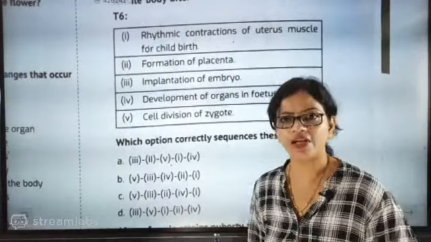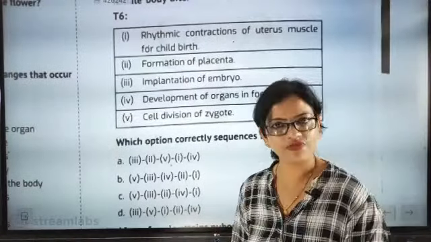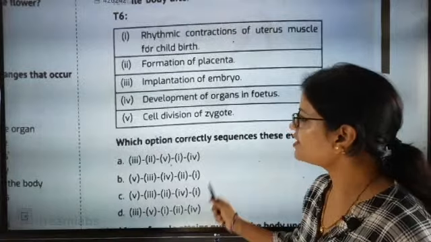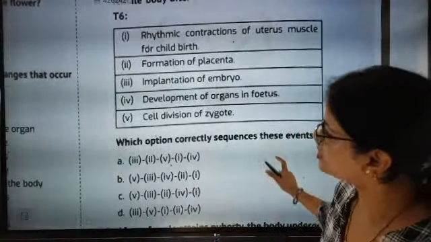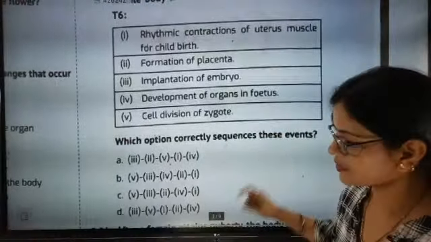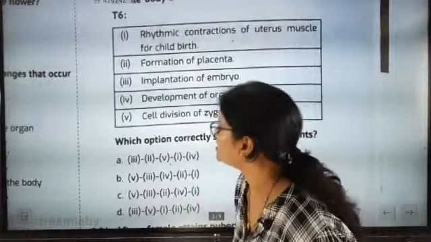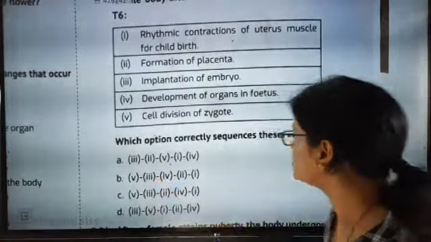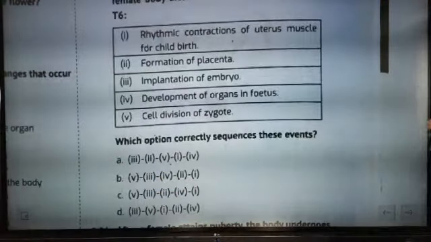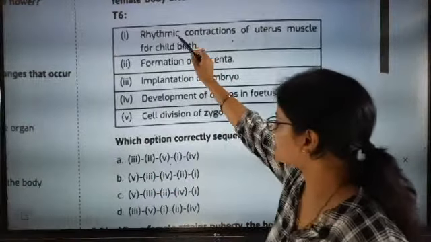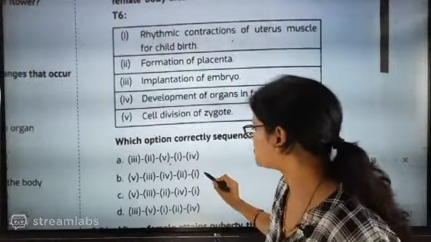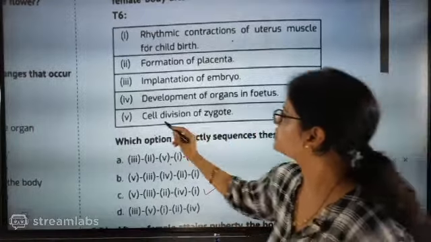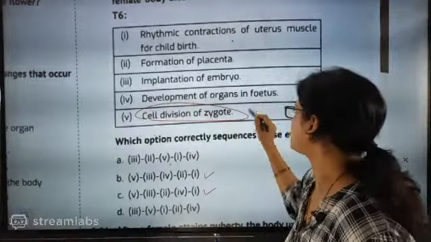Now, starting with zygote formation, cell division of zygote is the first point. Now see here, B and C. The rhythmic contraction is the last process, so if this is the last process, that means B and C, any one of them can be the answer. So first is cell division of zygote.